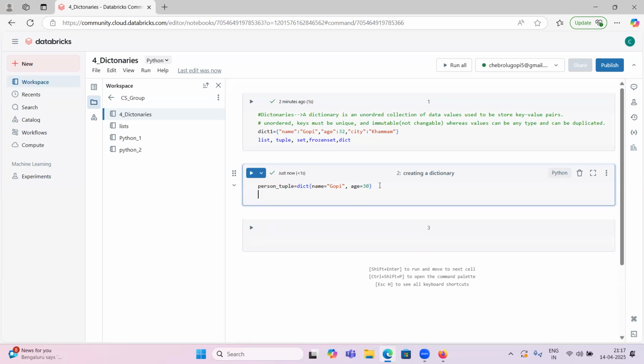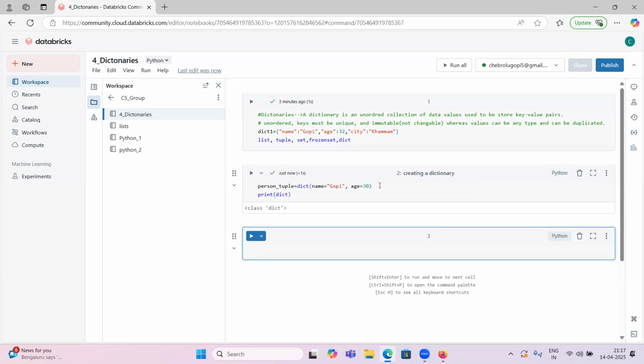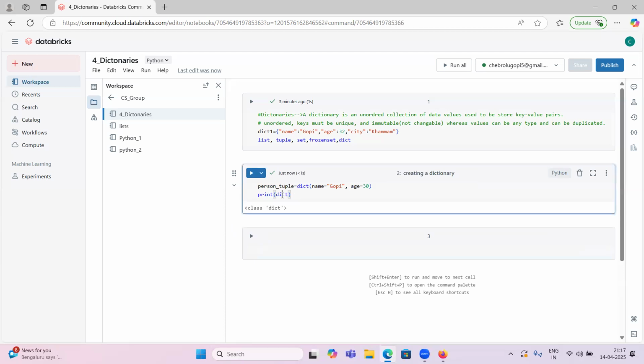Print person equal to dictionary, same. I will try to print this one.